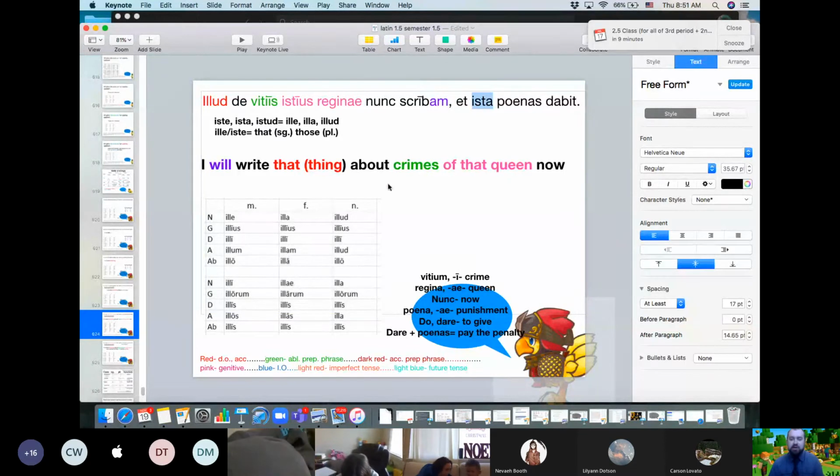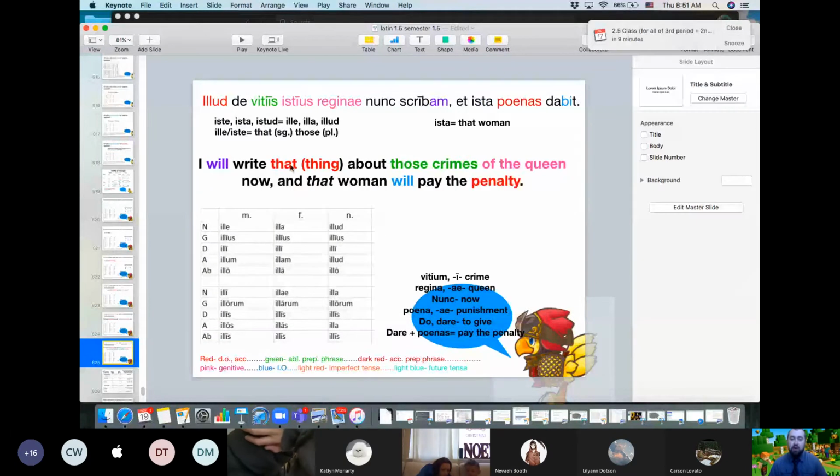So how can we translate ista? Anyone? What does illa mean, anyone? This or that? This queen? Not this. Hic is this, whereas illa is that. So it'll be that. And we could say queen if we wanted to, but we could say that woman.